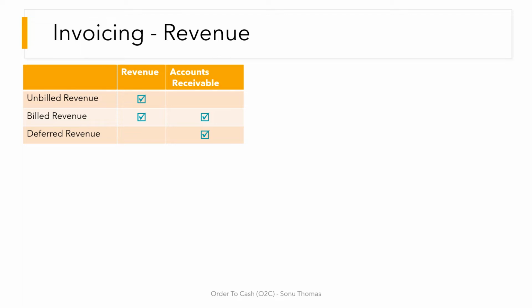So just to reiterate and summarize: unbilled revenue, it is only the revenue which can be taken. Billed revenue, revenue and AR can be considered. Deferred revenue, only the AR is considered.